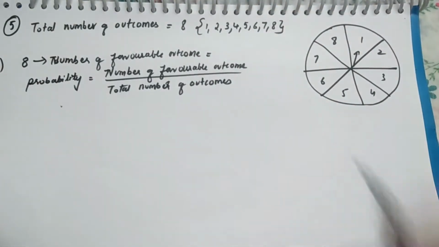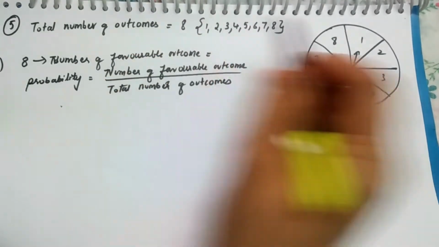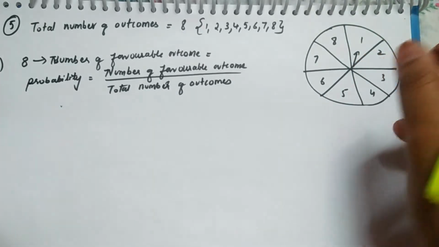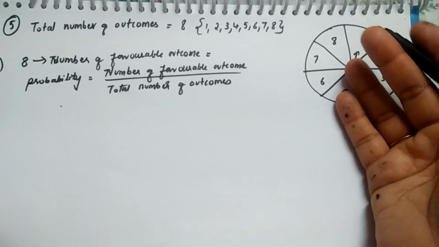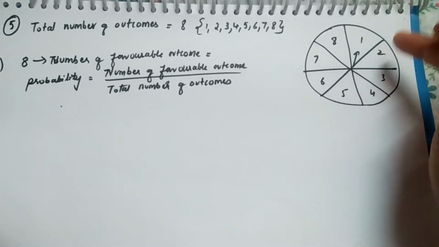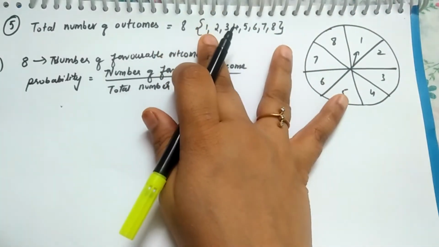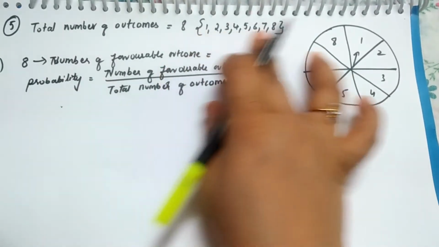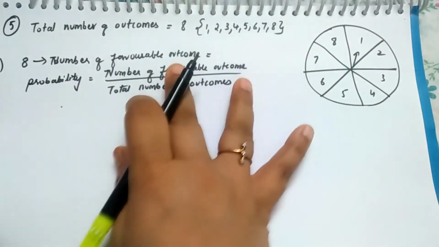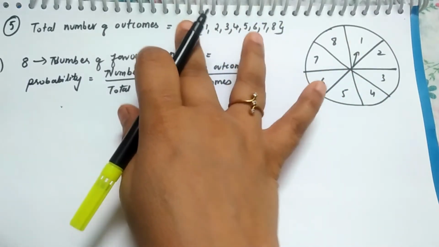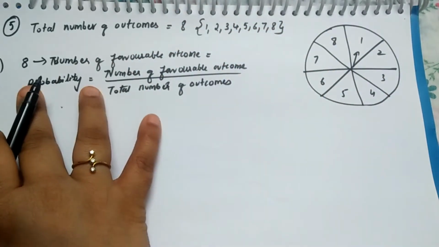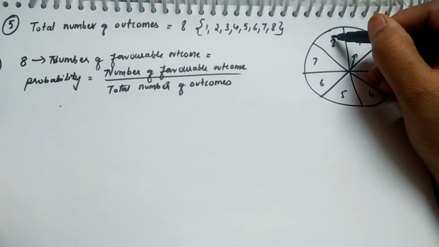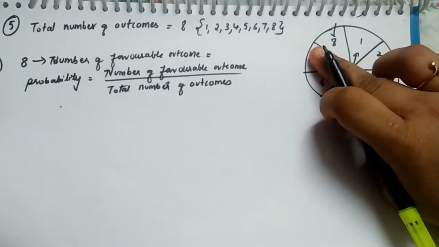Let's see. First, the total number of outcomes. If we are spinning, what are the chances, what are the outcomes that may be possible? It is 1, 2, 3, 4, 5, 6, 7, 8. So in a set we are taking all 8 values. They are the possible outcomes, so it's nothing but 8 numbers. Now let's see the possibility. It's asking, in the first bit, what is the probability that the pointer will come to 8?